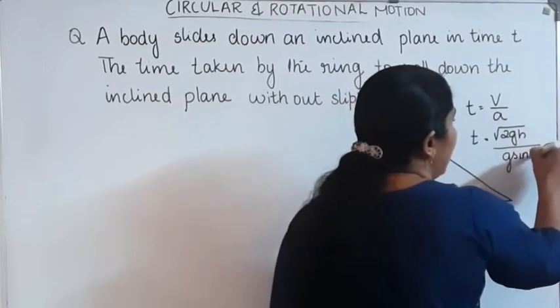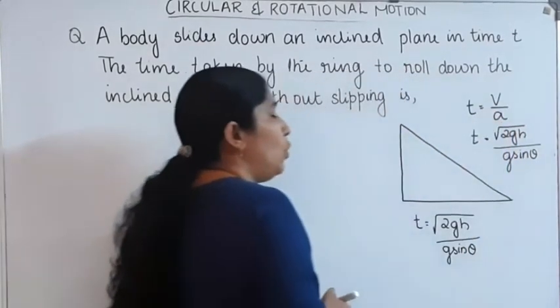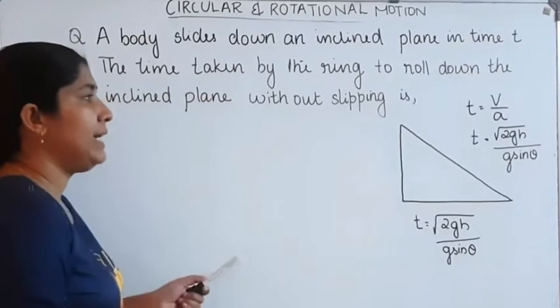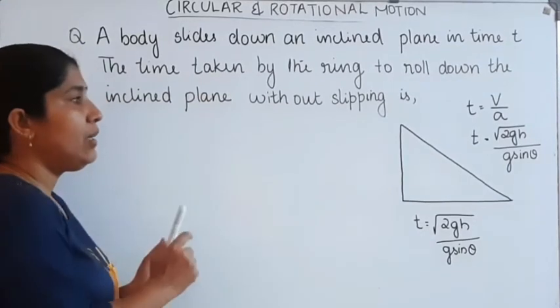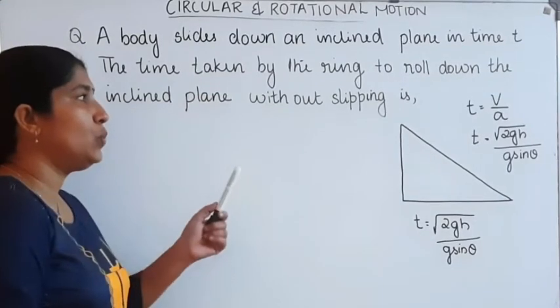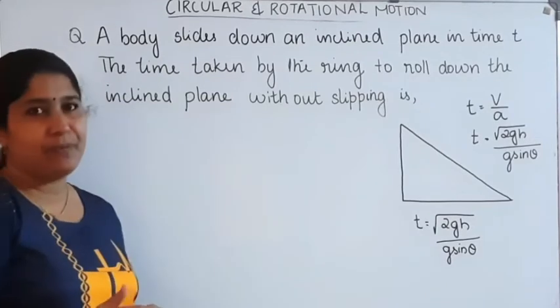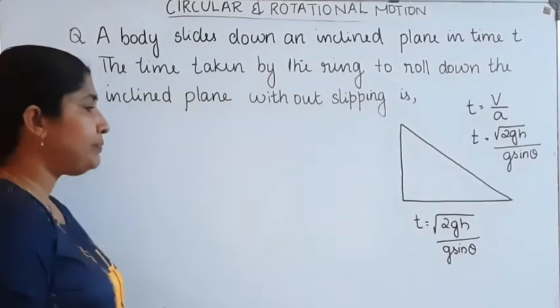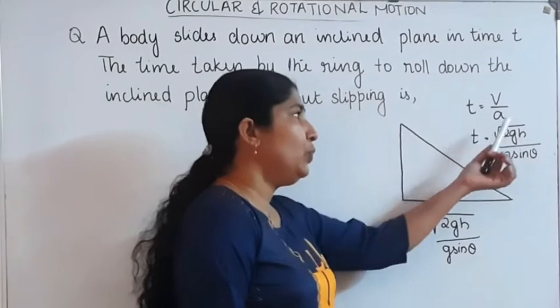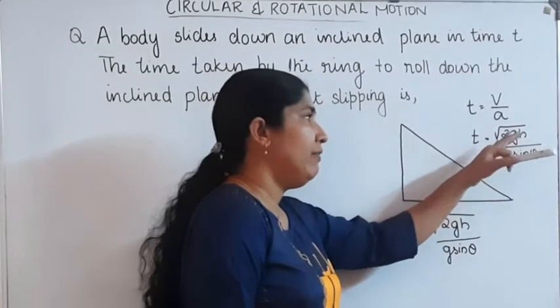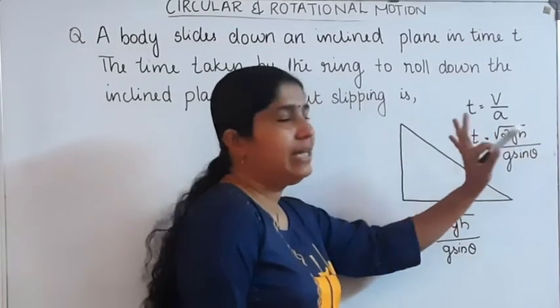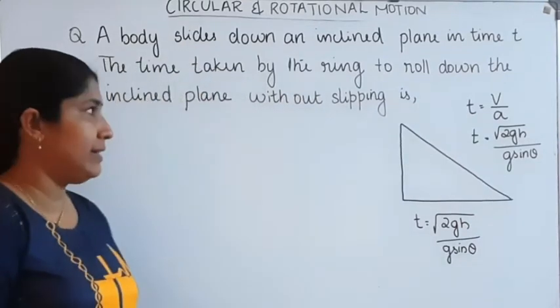The equation for the acceleration when the body slides down the inclined plane is g sin theta, and the equation for the velocity is root of 2gh. Then time t is equal to root of 2gh divided by g sin theta, that is velocity by acceleration.